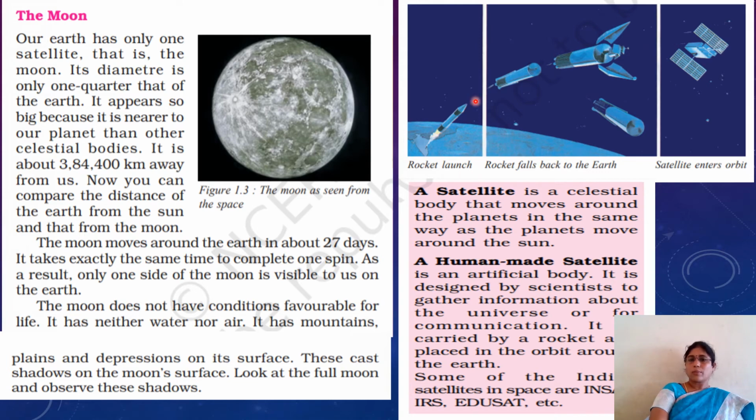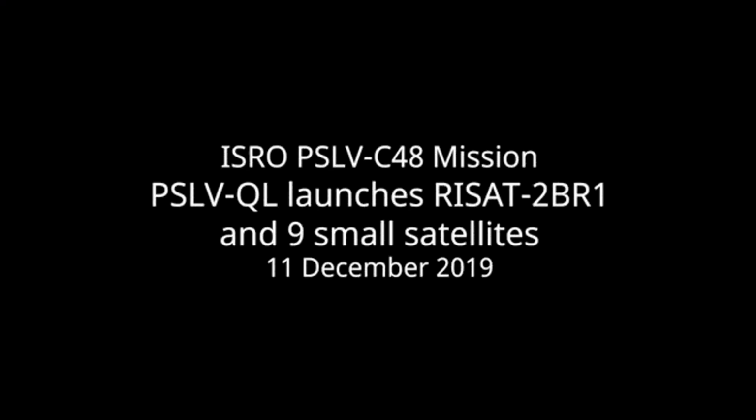Okay, now I'm going to show you a beautiful video of how our human-made satellites are launched into space. Observe very clearly, children.